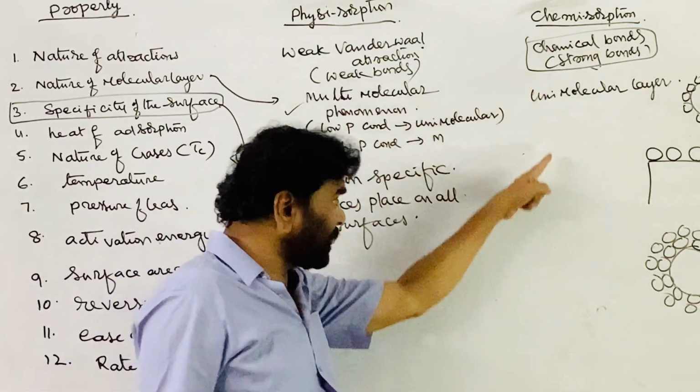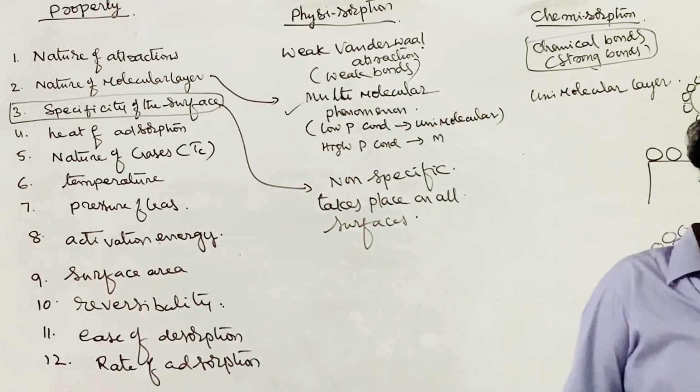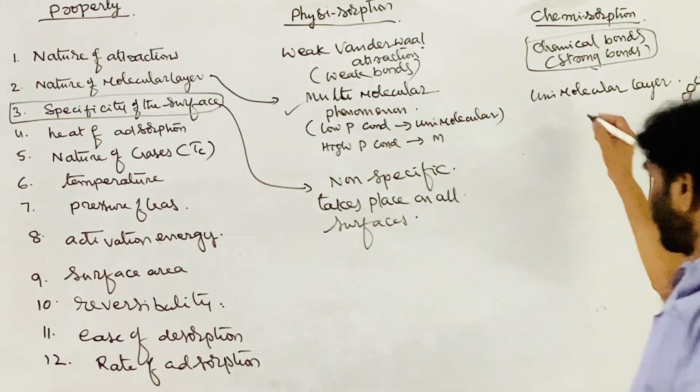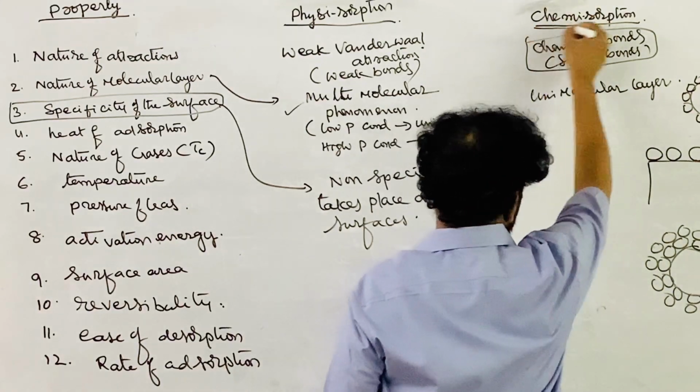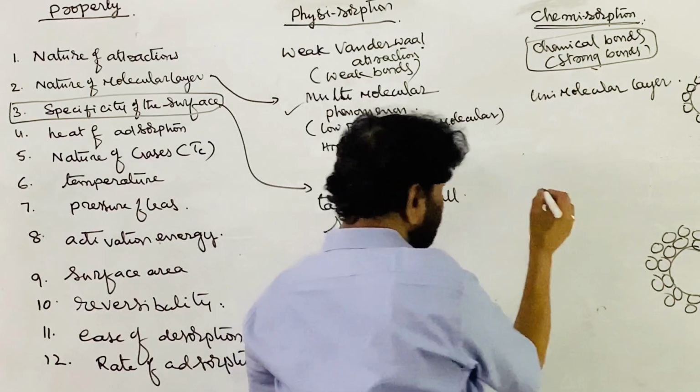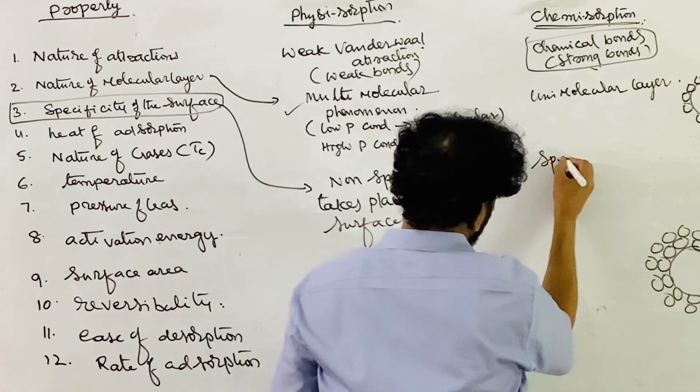Whereas here a reaction has to take place. Right? Reaction has to take place. Therefore, chemical adsorption is possible only on specific surfaces.